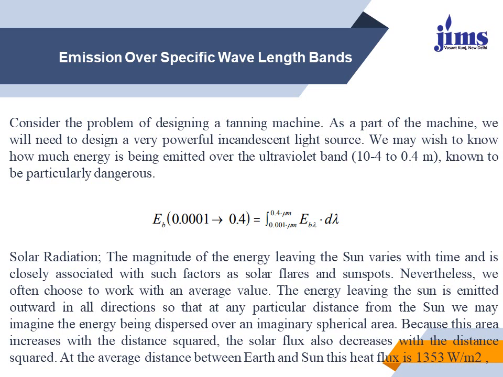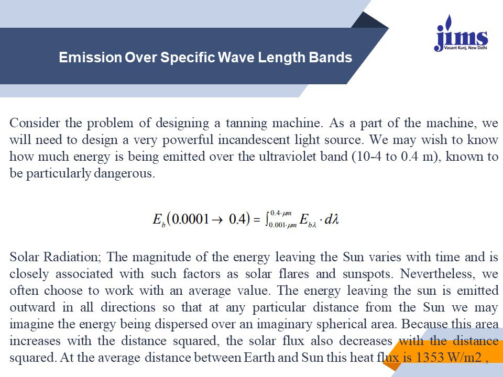So the total radiation EB from 0.001 to 0.4 should be equal to the integration from 0.001 micrometer to 0.4 micrometer, this is the band limit, of EB lambda multiplied by d lambda. This is the monochromatic emissive power.